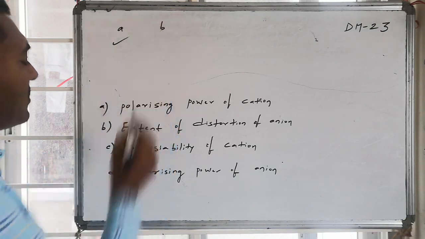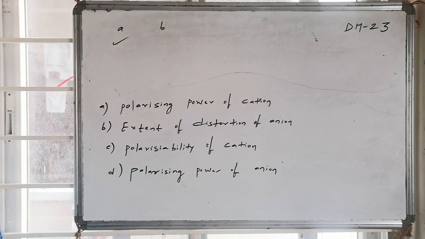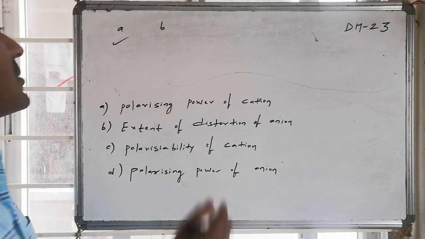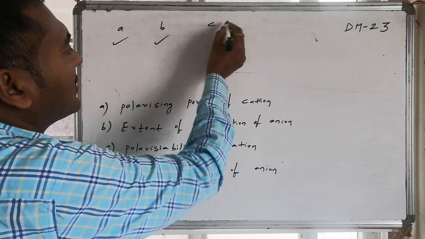If I go for option B, extent of distortion of anion. Yes, the extent of distortion of anion, the ability of anion to undergo distortion, is known as extent of distortion. The more the distortion, the more will be the covalent character. Hence, B is also correct.